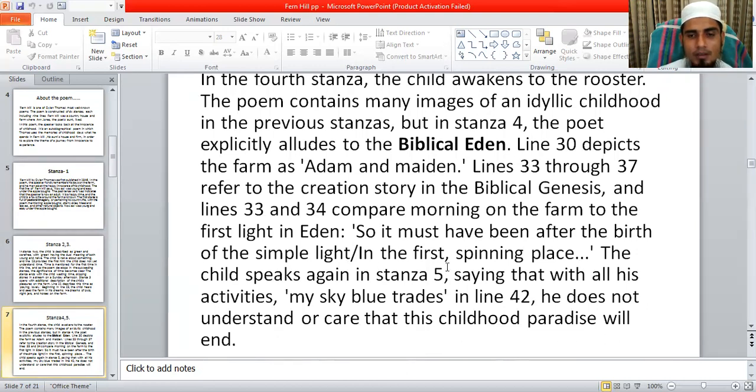In stanza 5, with all his activities, my sky blue trades, in line 42, he does not understand or care that this childhood paradise will end. My dear students, here, the child never thinks this. His paradise-like childhood will end after a certain period. The child never thinks about this. So this is mentioned in stanza 5.